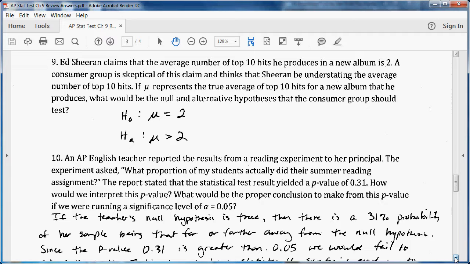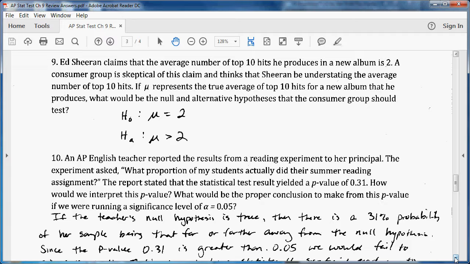If mu represents the true average of top 10 hits for a new album that he produces, what would be the null and alternative hypotheses that the consumer group should test? Well, the null will be Ed Sheeran's claim that mu is equal to 2, and the alternative hypothesis would be that mu is greater than 2 because they suspect it is more than 2.